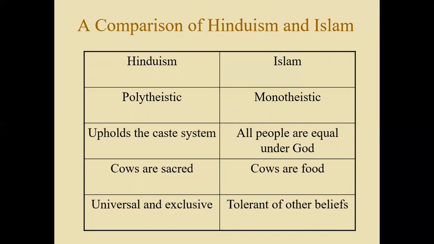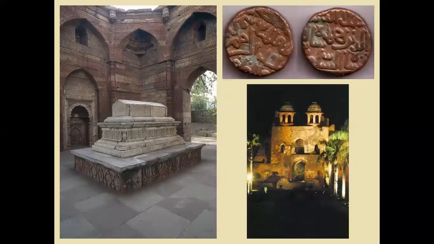And here we see some of the evidence of Islam when it arrived, starting in the year 1000, and by the time they set up their empire in 1200 under the Delhi Sultanate. Notice this Islamic tomb, right? Notice the sarcophagus that's built there in India, the Islamic architecture that's being diffused in India here, the use of Islamic coins in India. Notice the writing is of that style, and Islamic architecture begins to spread.